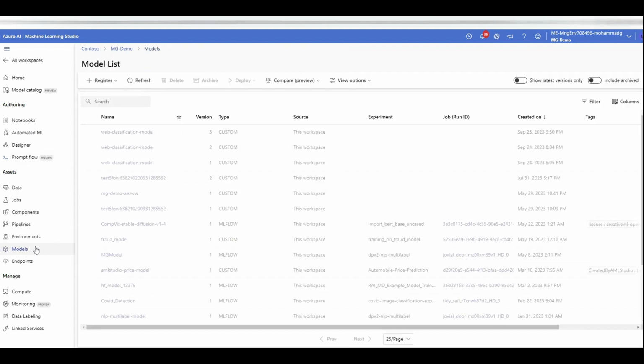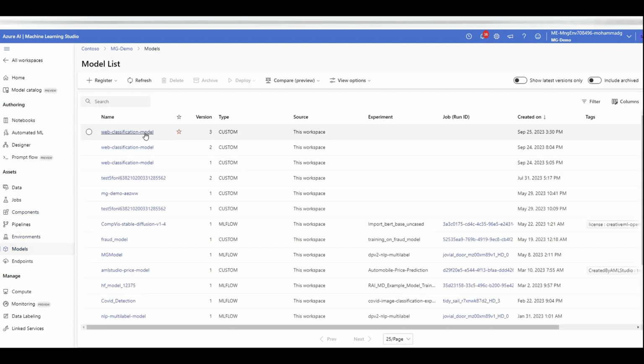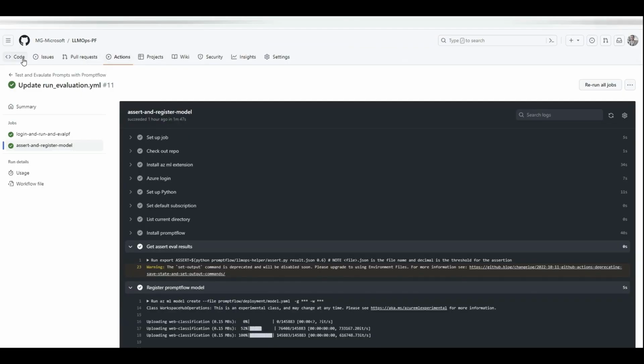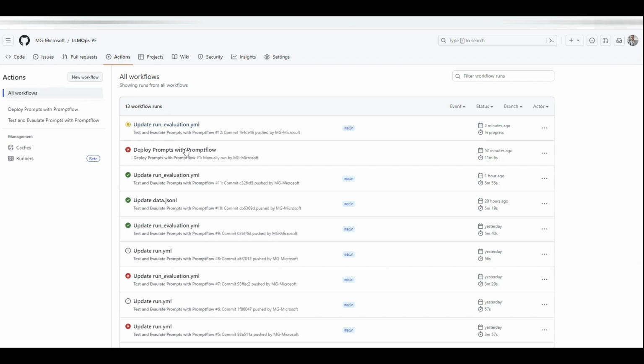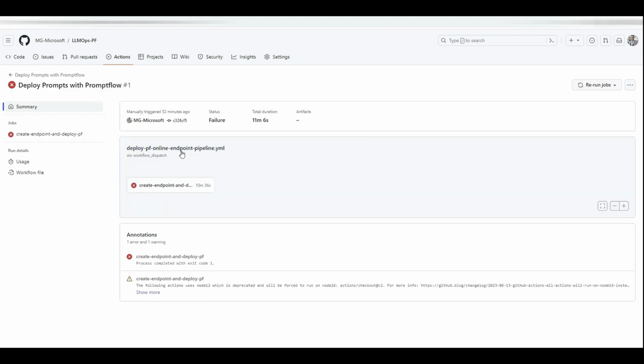So I went to the models, and there you go. I see the web classification, which is a prompt flow, now added and registered for me successfully. Now I can go to the CD pipeline to deploy this as an endpoint. So if I go back to my GitHub Actions, you can trigger this deployment by yourself. Here I did it manually, or you can define a trigger for that. For example, when CI is done, have a request that someone approve it and then run this workflow, which is